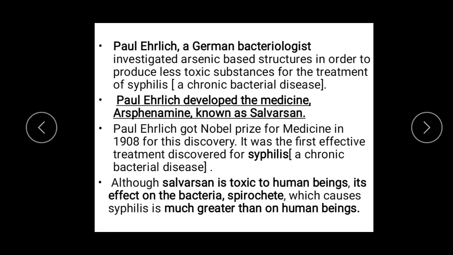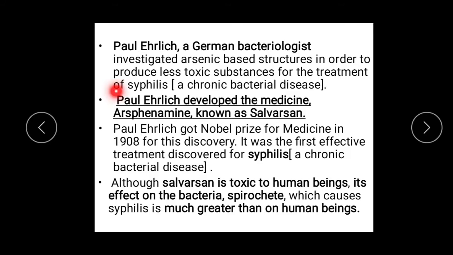Now, the next point to be taken up. Paul Ehrlich, a German bacteriologist, investigated arsenic based structures in order to produce less toxic substances for treatment. He tried to find arsenic based compounds which had less toxic effect on the host and more toxicity towards the microorganism.